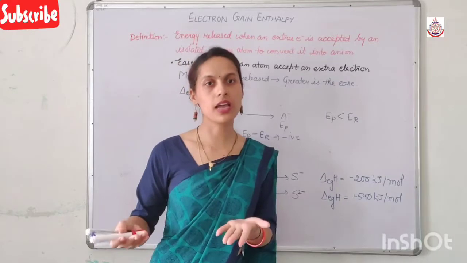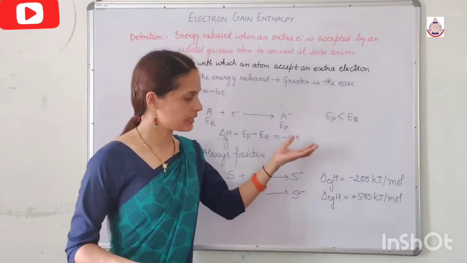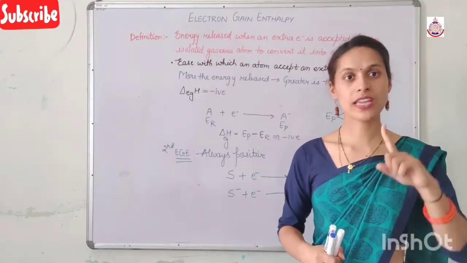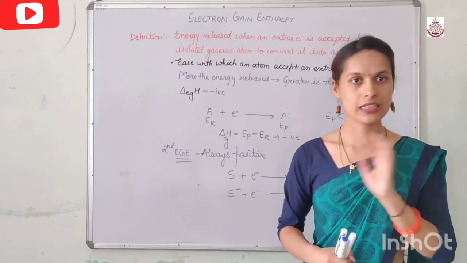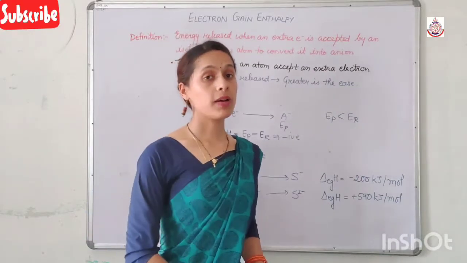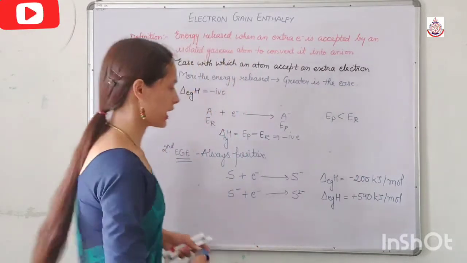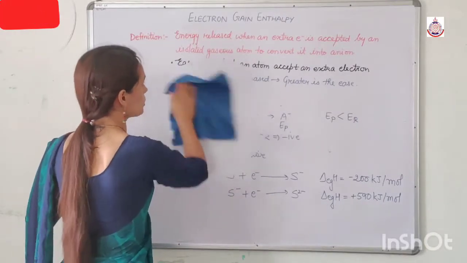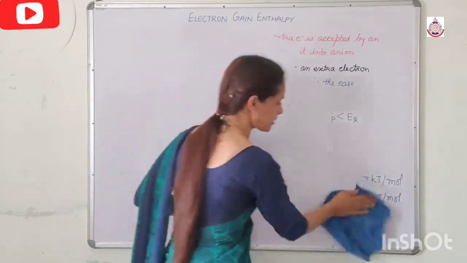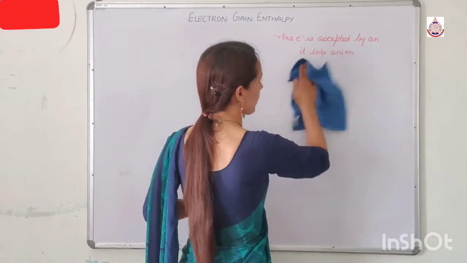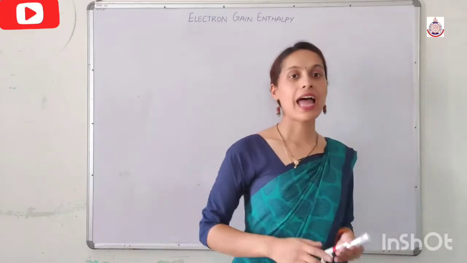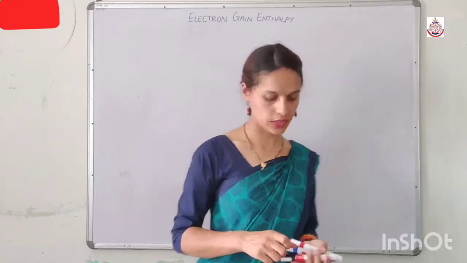In nitrogen, we get the third electron gain enthalpy also. So in that case, the second electron gain enthalpy is always positive, though we have a negative first electron gain enthalpy. So this is the definition of electron gain enthalpy. Now, we will talk about the factors affecting electron gain enthalpy. What are the different factors which affect electron gain enthalpy? We have three factors: first, nuclear charge; second, atomic size; and third, the electronic configuration.